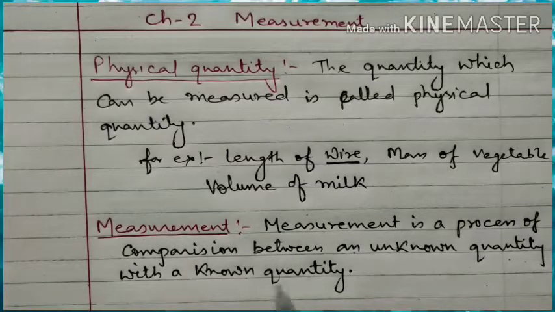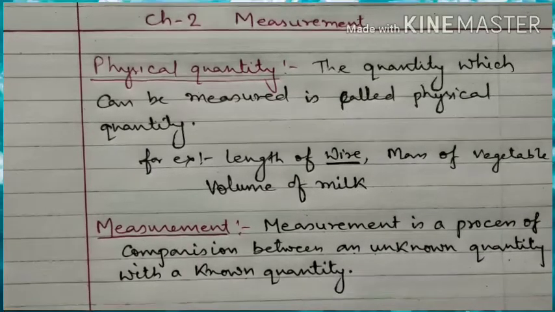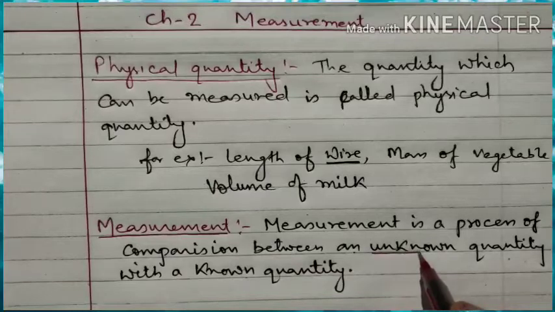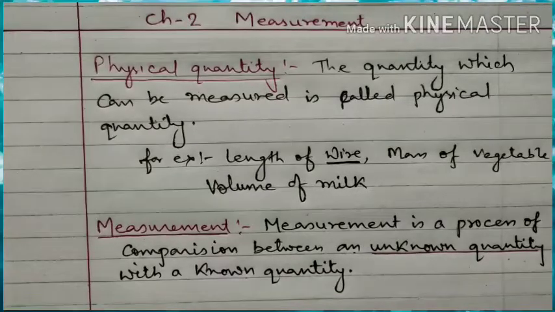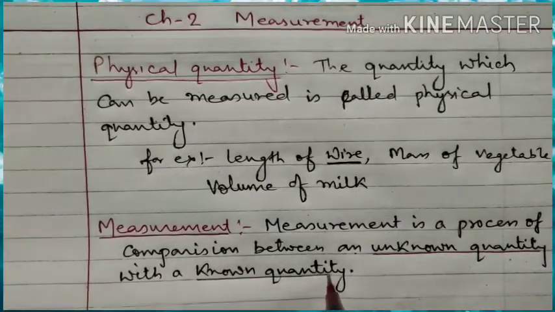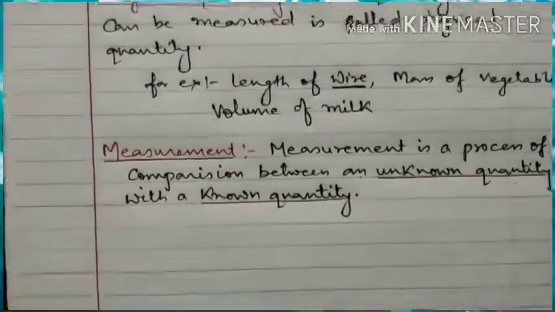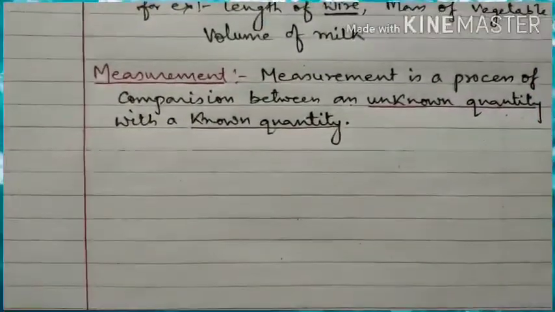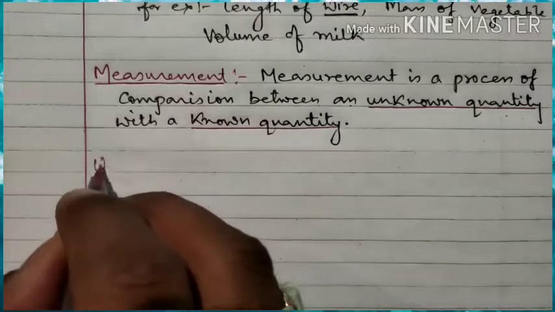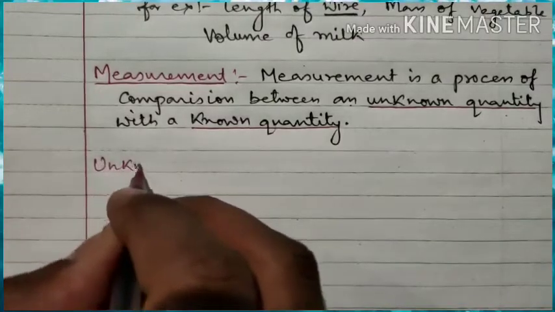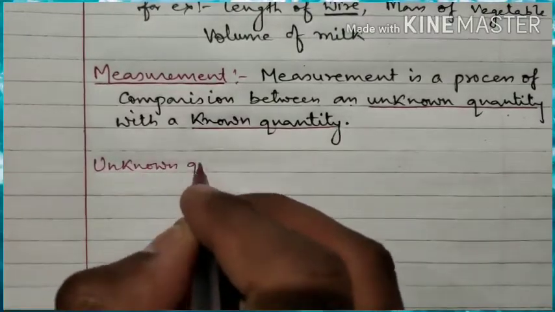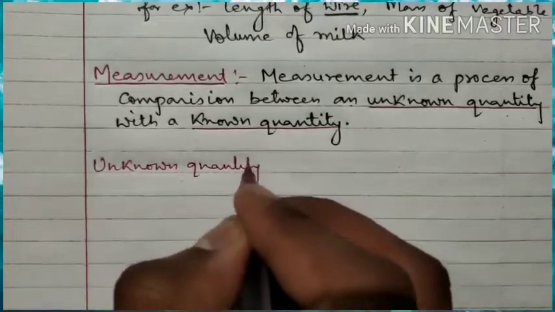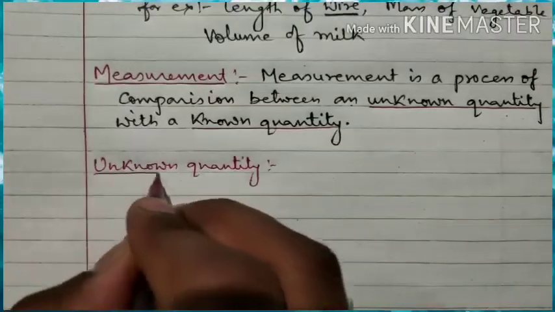Now here we will learn about two new terms. The first term is unknown quantity, and then what is known quantity. Let us see first, what is unknown quantity?